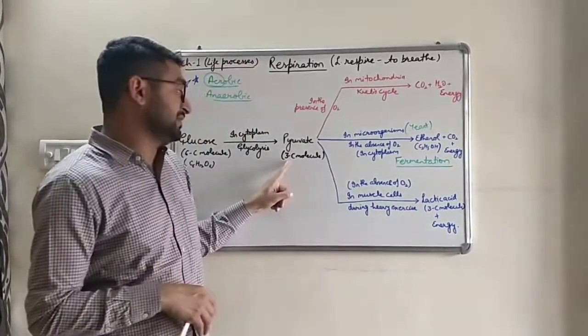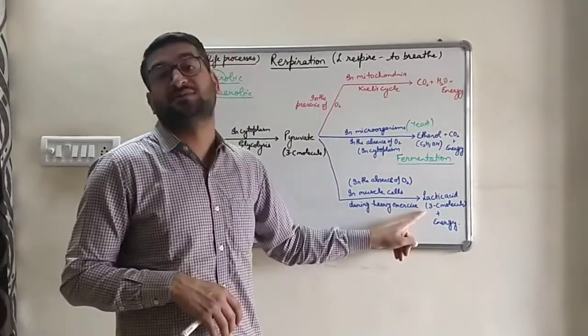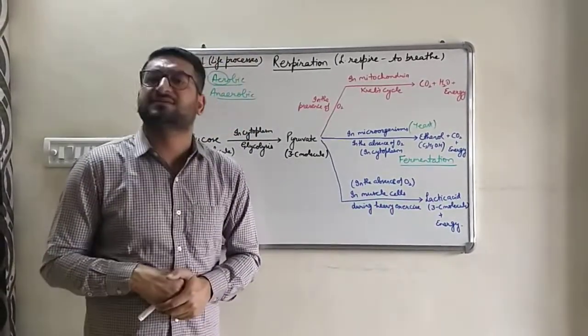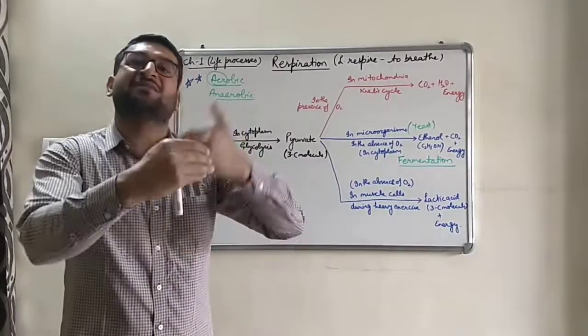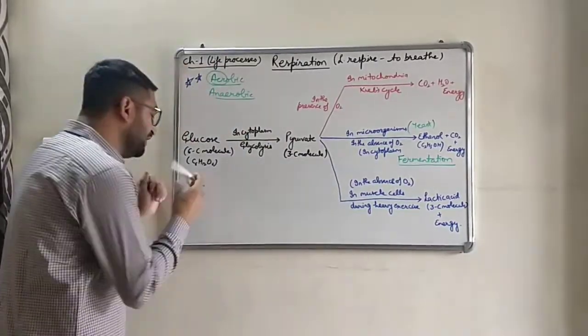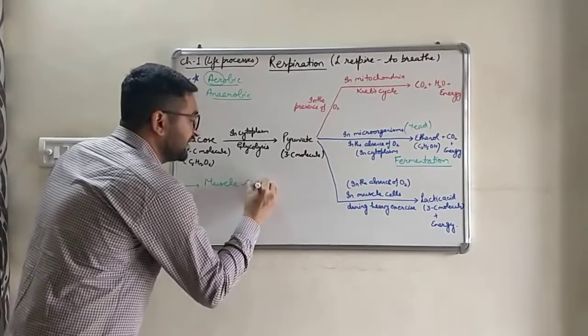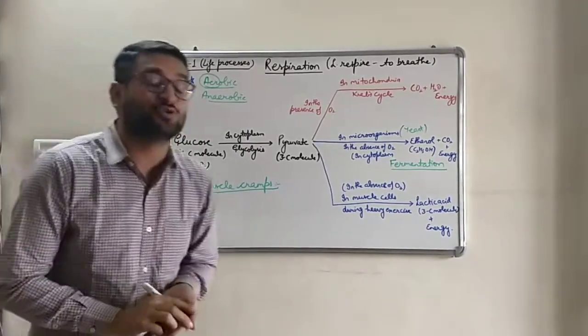As this is a 3-carbon molecule and pyruvate is also 3 carbon, no CO2 is produced during this. Along with it, a small amount of energy is released. This lactic acid keeps on accumulating in our muscles, and that accumulation of lactic acid will result in muscle cramps. You must have studied muscle cramps in class 7th as well.